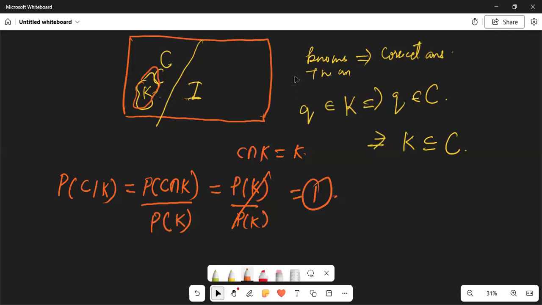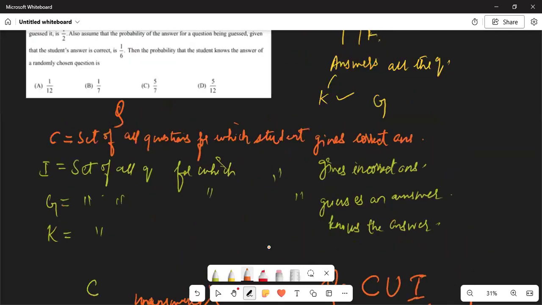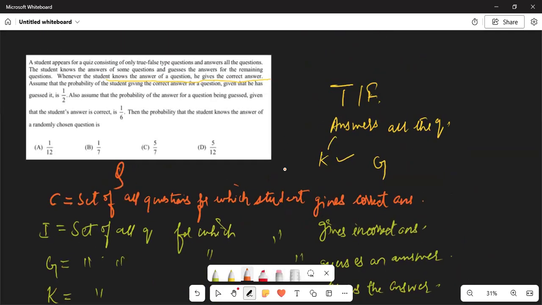Now the question further says that assume that the probability that a student gives the correct answer, given that he guessed it, is 1 by 2.